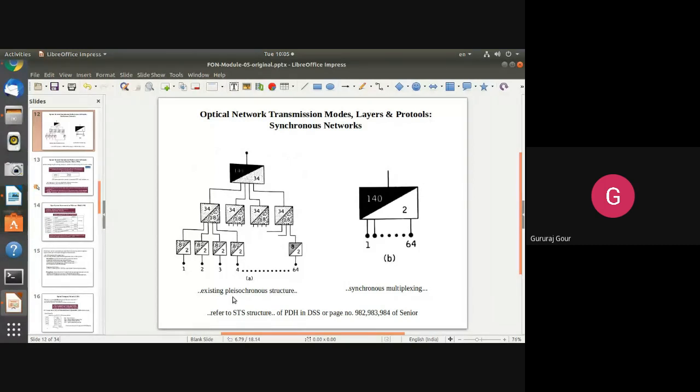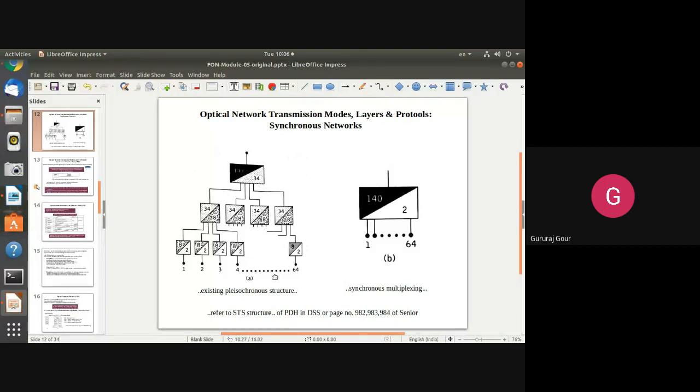But the problem here is that the instance of time allocation for each of the 2 Mbps frame systems is different. It got enhanced as it travels from the lower level of the multiplexing hierarchy to the higher level. So by the time we support 140 Mbps, our frame systems got delayed.